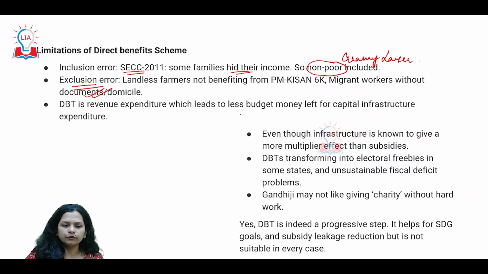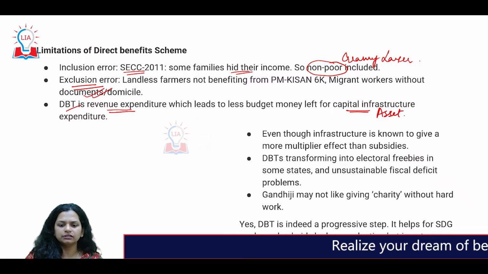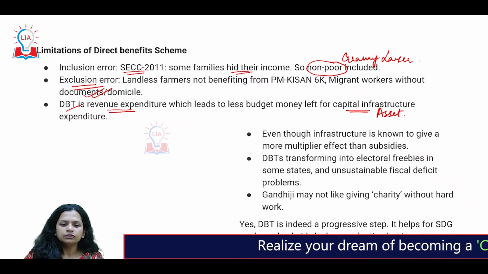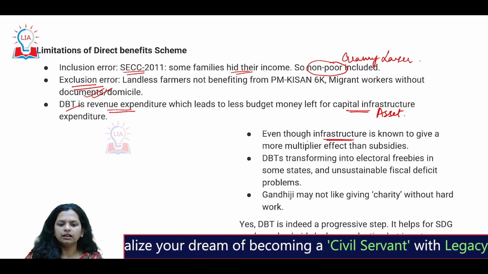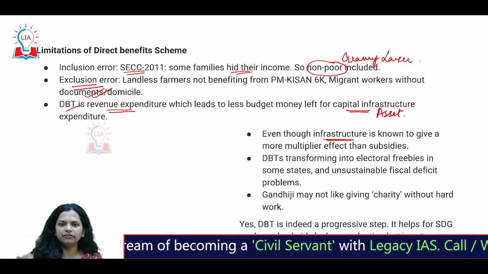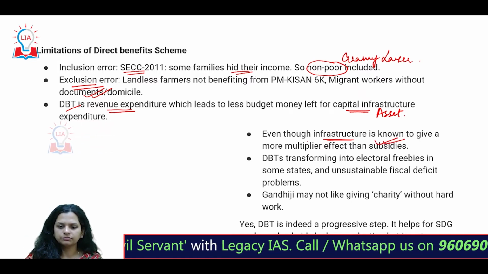So we are trying to look at some of the fundamental problems with regards to the direct benefit scheme. Also, this particular scheme is more of a revenue expenditure. Had it been a capital expenditure, we would have seen more asset creation. Infrastructure creation is much better in terms of providing multiplier effects as compared to subsidies.